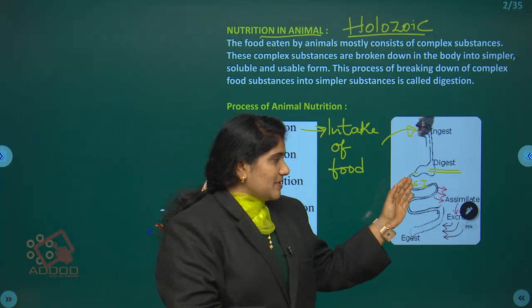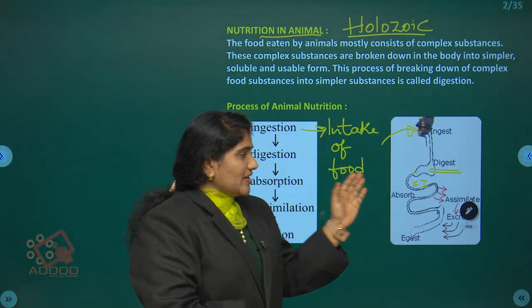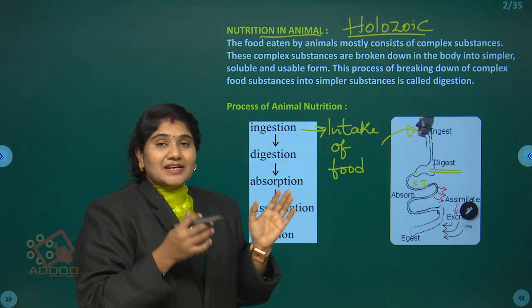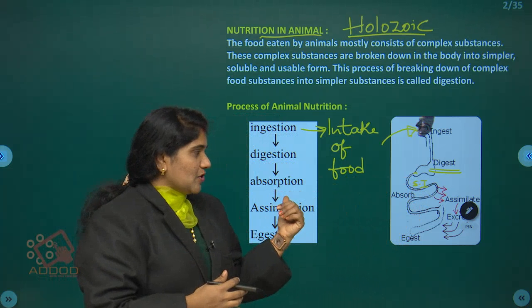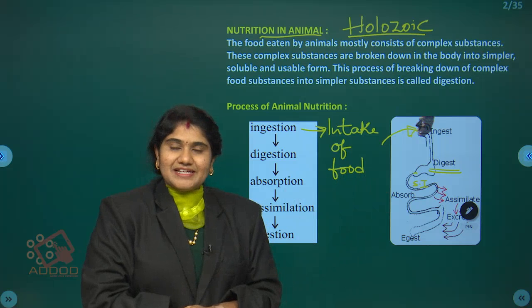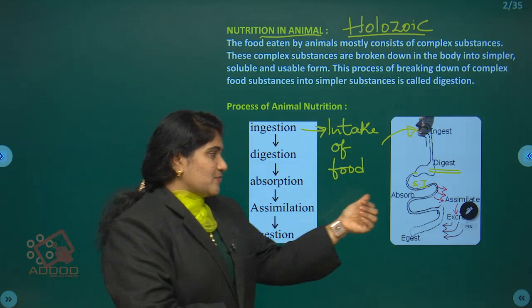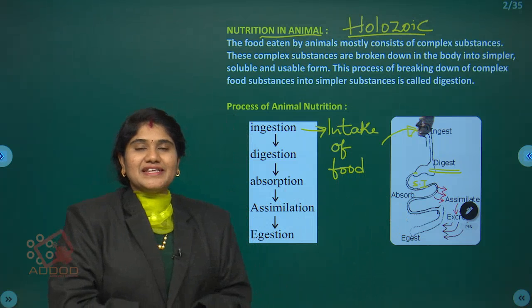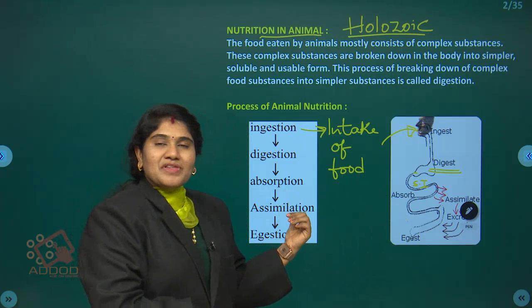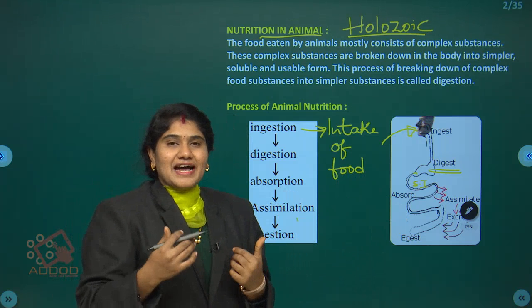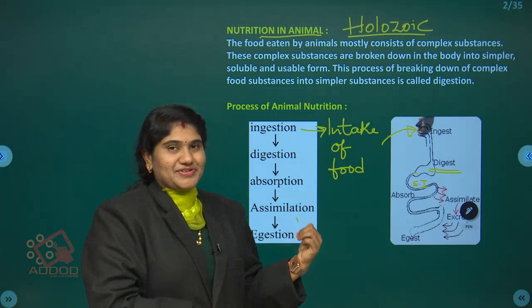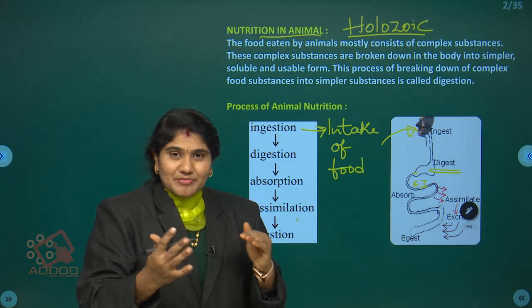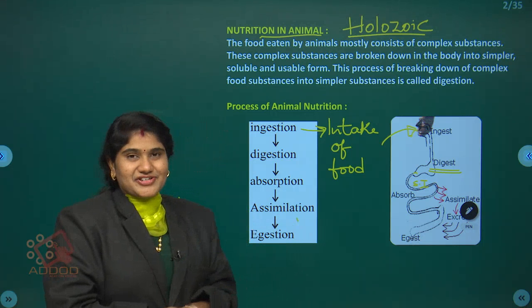After that, the completely digested food material will be absorbed into the bloodstream by a process called as what? Absorption. After that, the blood will carry the nutrients to each and every cell by a process called assimilation. Finally, the waste materials will be removed out by a process called exhaustion.